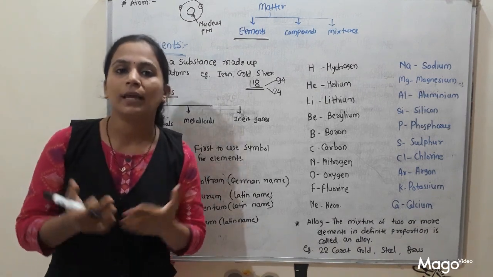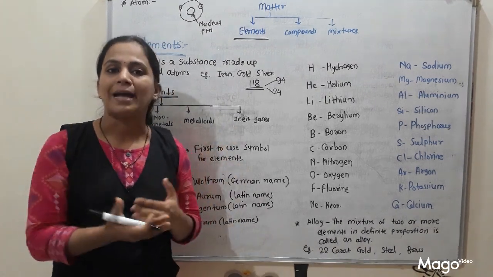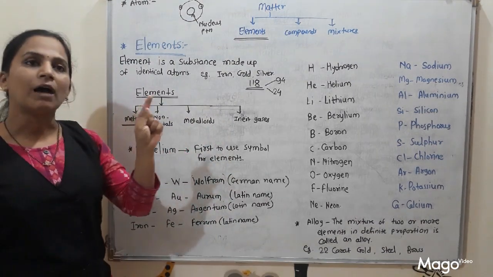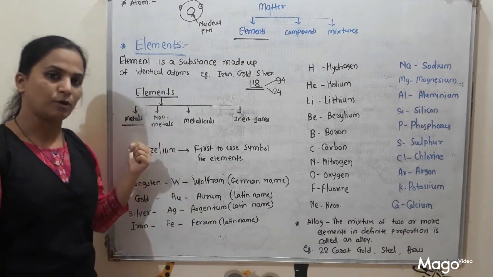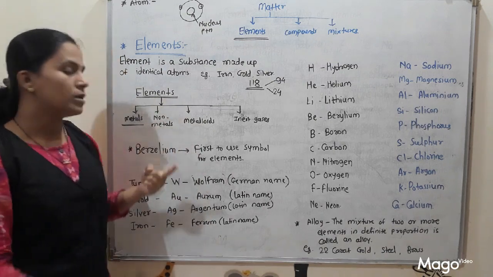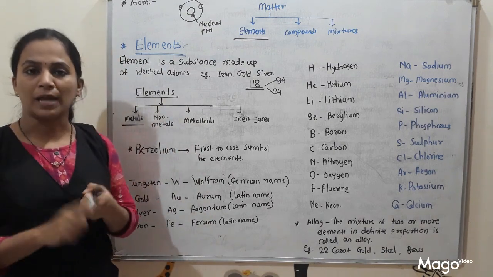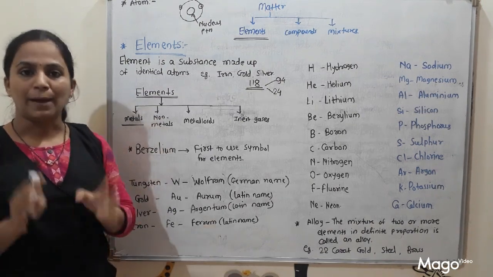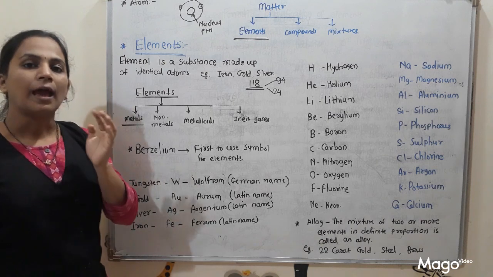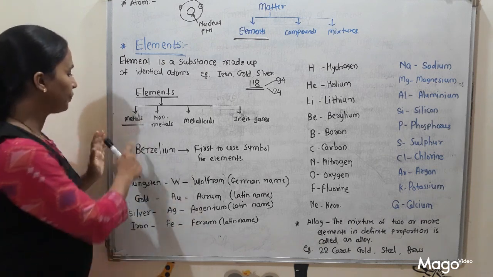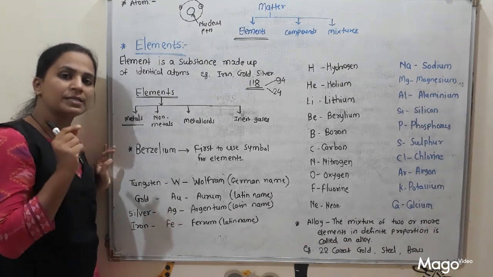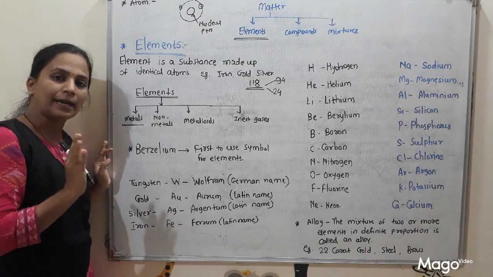That's why all the pots and pans which we use for cooking food are made up of metals, and all the wires are also made up of metals, because metals are good conductors of heat and electricity. So what are the properties of metals? Metals have shine, means they are shiny, they are ductile, they have malleability. Also metals are good conductors of electricity and also good conductors of heat. All the metals are almost solid in state. The exception is mercury. Mercury is a metal, but it is found in liquid state at room temperature.